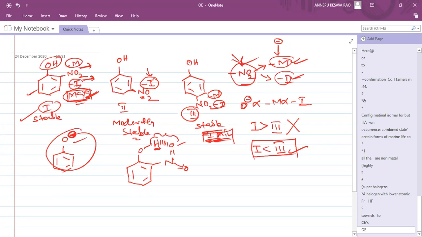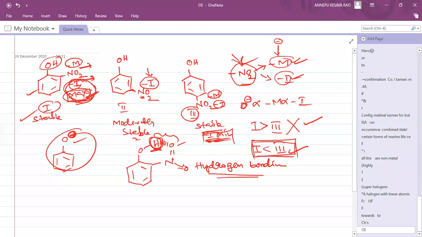So H plus is not able to go out. Even though minus I is maximum here, the hydrogen is involved in hydrogen bonding, so it is less available to leave as H plus ion. So your expectation is correct, but you also have to consider hydrogen bonding. Due to that, H plus is not free. So 1 is less than 3.